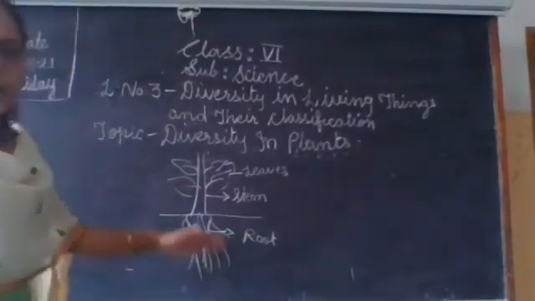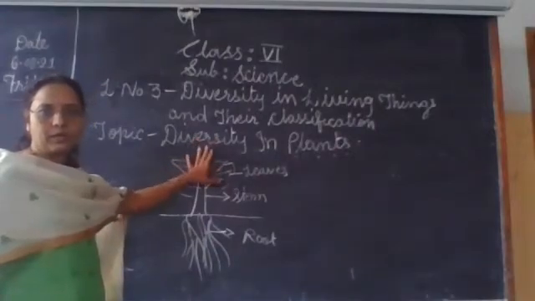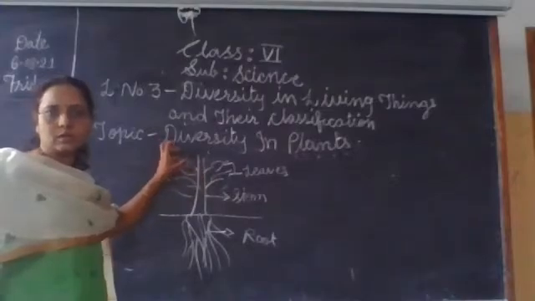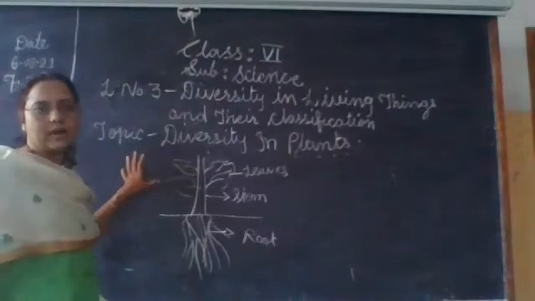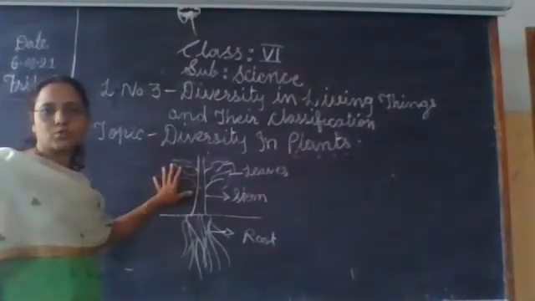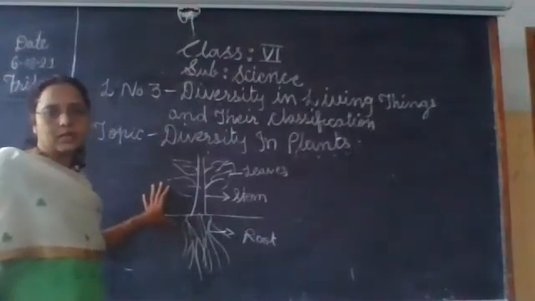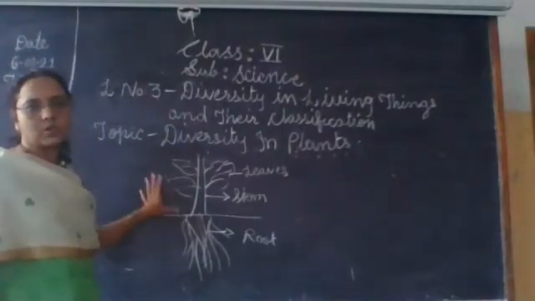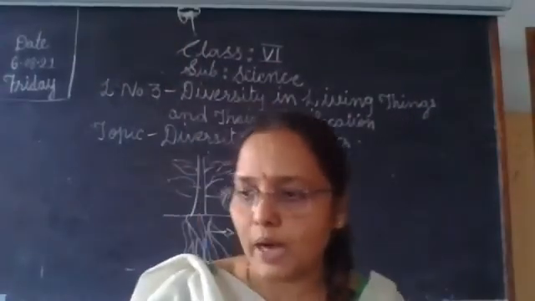We know when that plant grows, flowers come out here. Okay, then flowers are converted into fruits. That we know, fruits के अंदर होती है seeds. Again those seeds mature and are able to give rise to a new plant of the same kind. So that is reproduction of the plant. Okay, seed germination of the plant. So this is the basic structure of the plant. So let's see one by one all the parts of the plant.